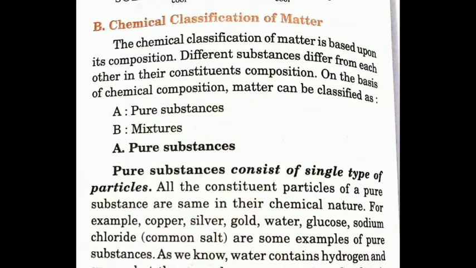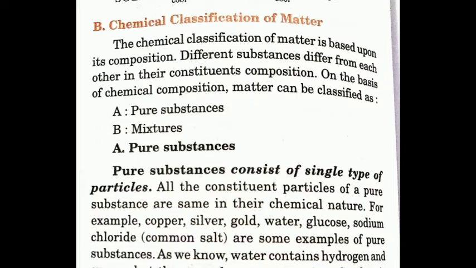Under the chemical classification of matter, as we have studied, these are of two types, pure substances and mixtures. What are pure substances? Pure substances consist of a single type of particles. All the constituent particles of a pure substance are the same in their chemical nature. For example, copper, silver, gold, water, etc. And these pure substances are further of two types, elements and compounds.